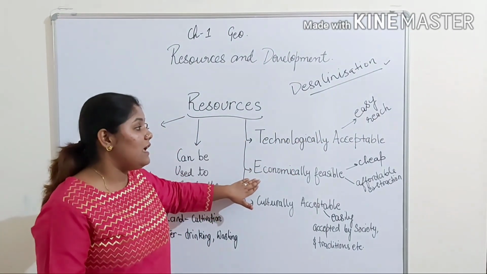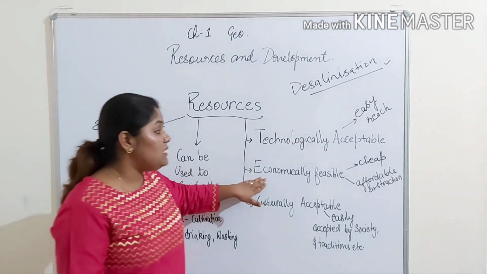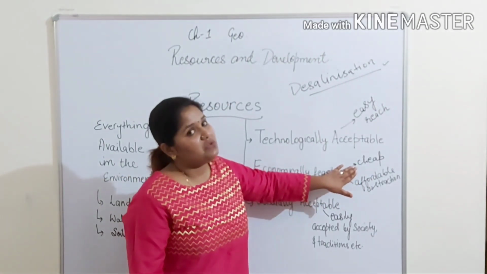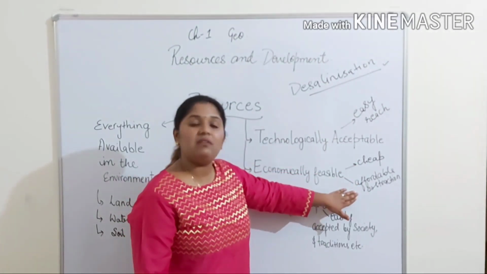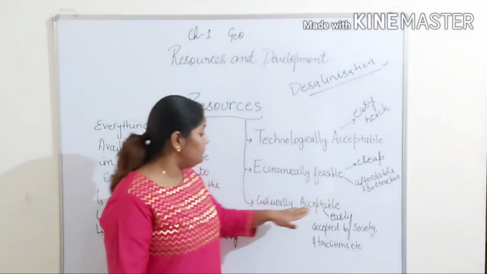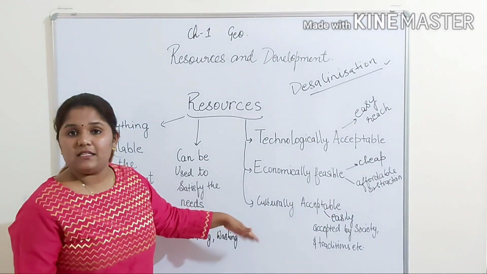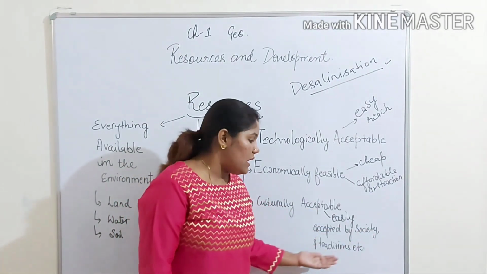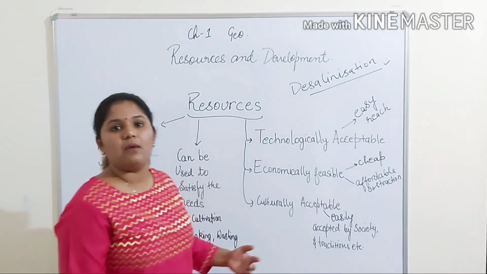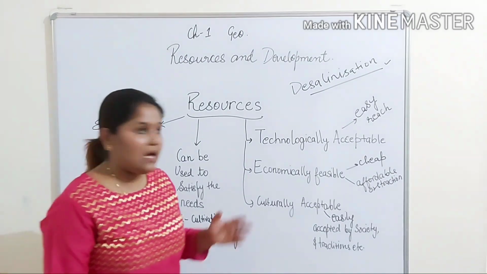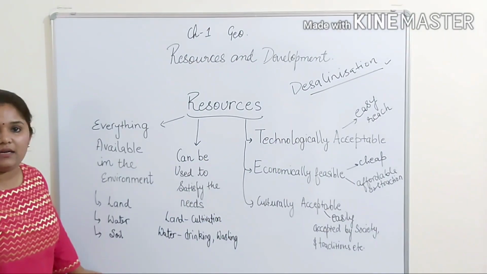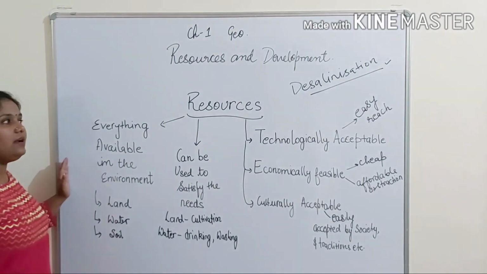And the second is economically feasible. That means which is actually cheap so that we can provide it to all the population and which is having an affordable extraction. Okay. Now the third is culturally acceptable. As I told, it has to satisfy the norms of society, the traditions and as well as the norms put by the governments.